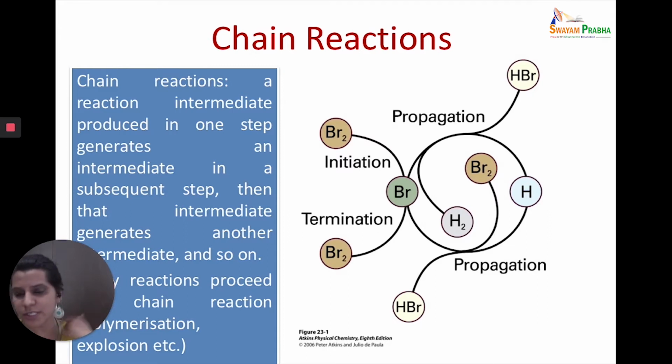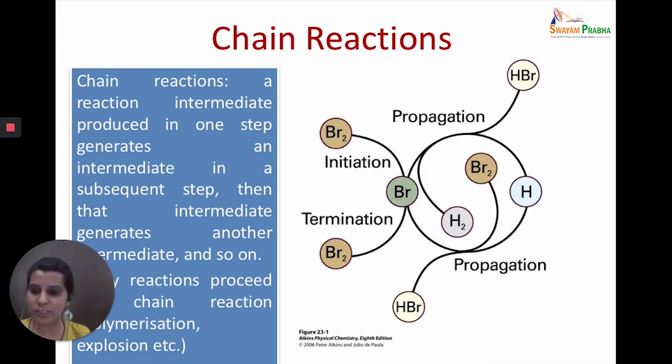So these are called chain reactions. They were first studied by Rice and Herzfeld in 1934, and that's why they are also called Rice-Herzfeld mechanisms or reactions.